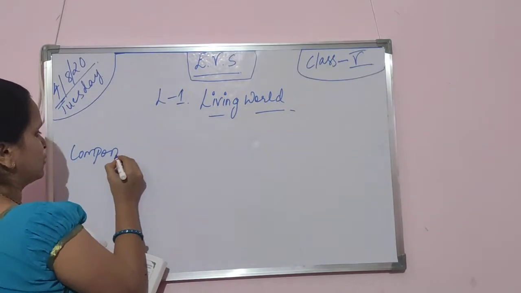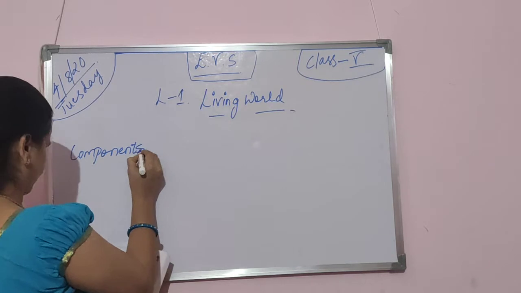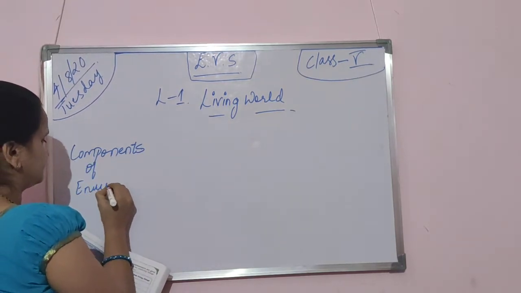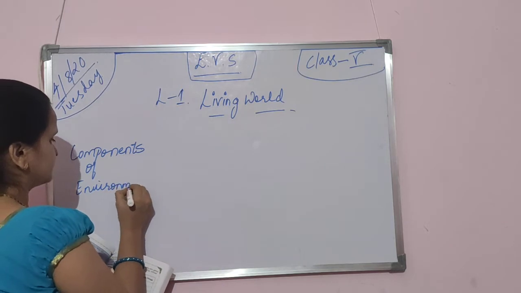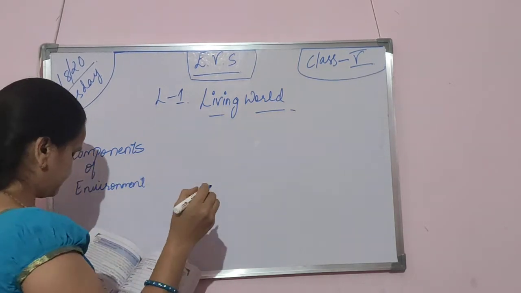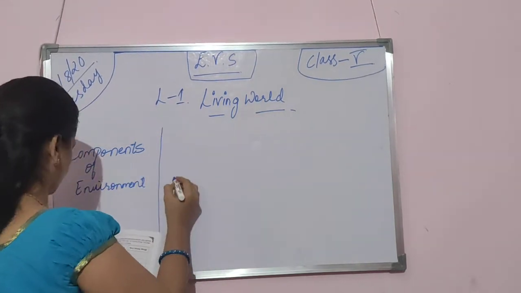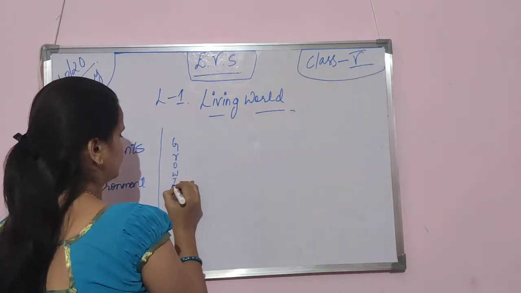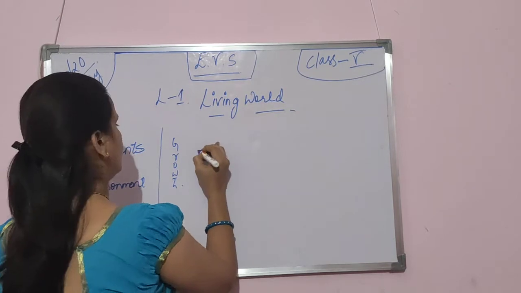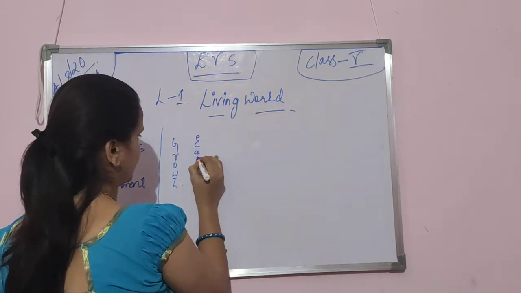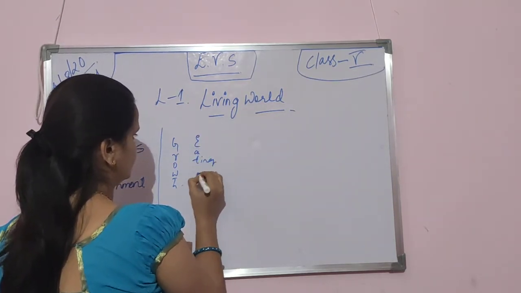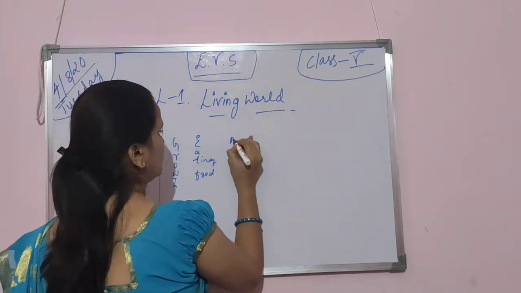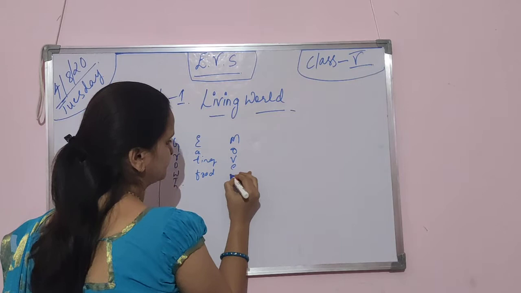Here are the components of the environment. The characteristics are growth, eating food, movement,